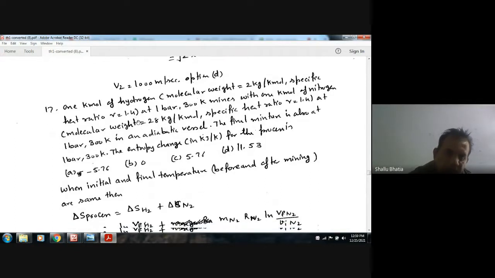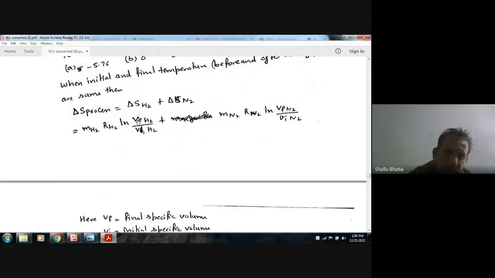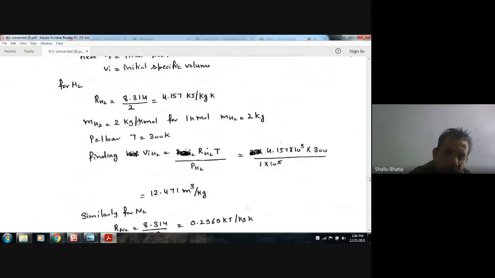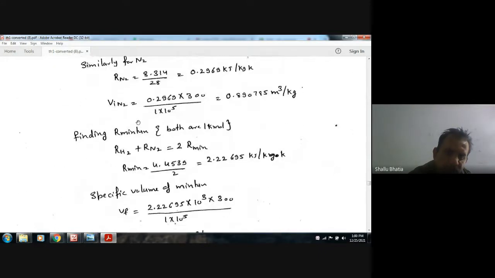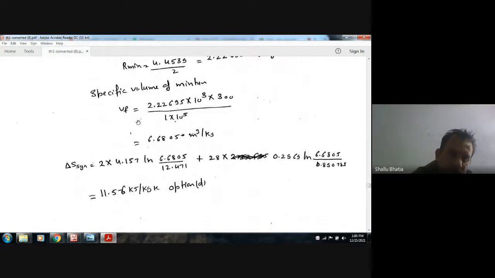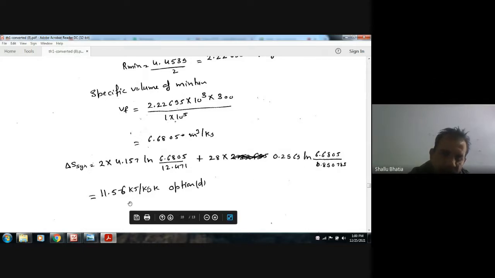So putting M of H2 as 2 and M of N2 as 28, with R for each and the corresponding final volume over initial volume, Vf by Vi, we can find the entropy gain, that is 11.56.